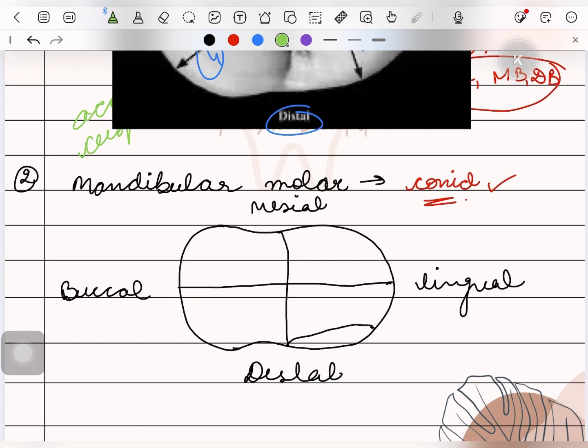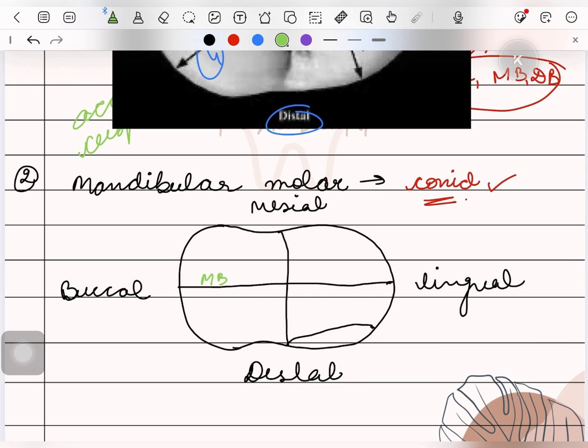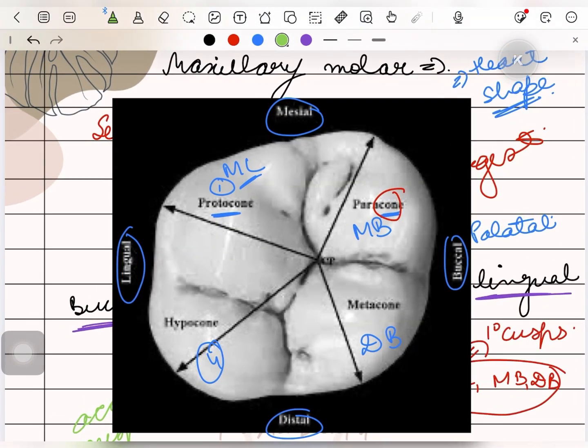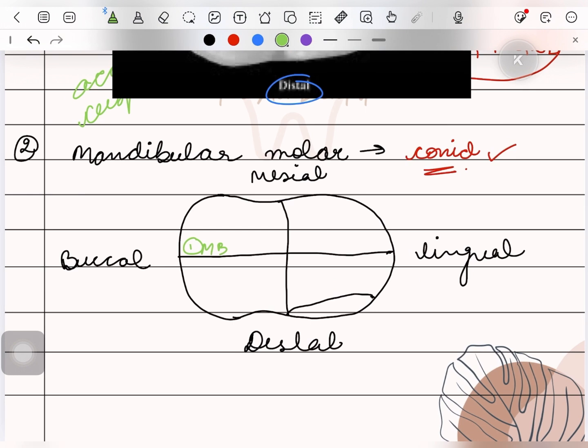The first cusp which develops in mandibular molars is mesiobuccal, but in case of maxillary molars, it is the mesiolingual one. In mandibular molars, it is the mesiobuccal, and it is also the largest cusp, which is known as protoconid, and it develops first. The second cusp which develops is the mesiolingual one, and it is called metaconid.